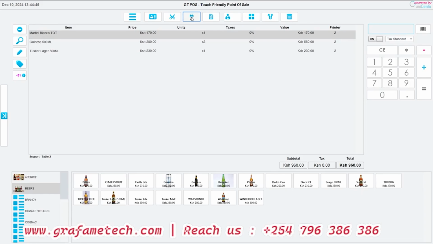We can have the printer terminals set in the barman, and then another printer set in the kitchen, so that whenever this person taps or clicks this icon here, it prints automatically to where that barman is, so that you don't have to be moving around with receipts.